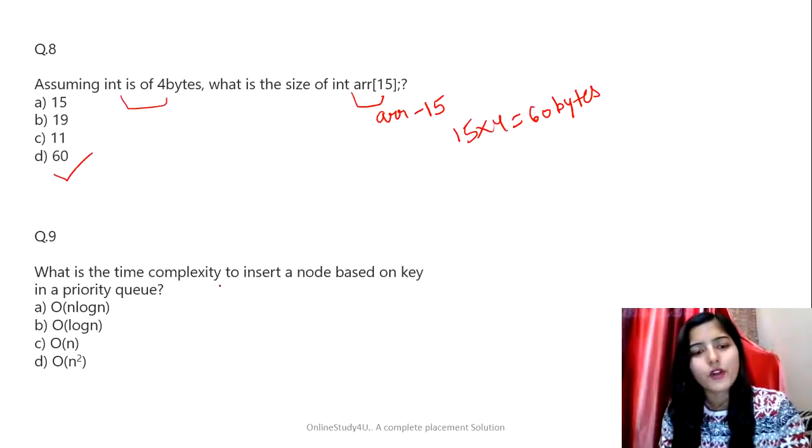In the worst case, what will happen is that you have to go through all the nodes, right? So in that case, what is going to be the time complexity? Big O of n, right? So that's why the correct answer is going to be option C.